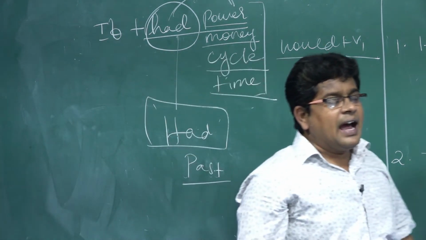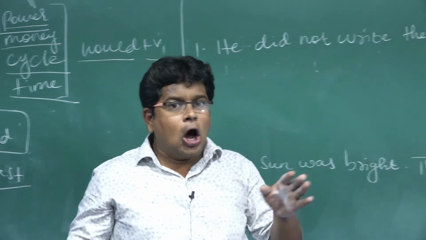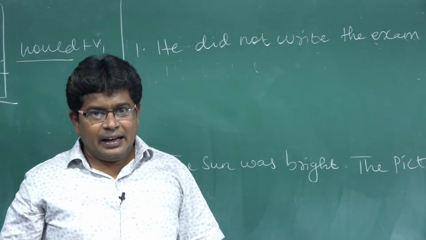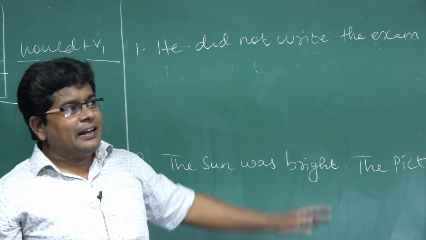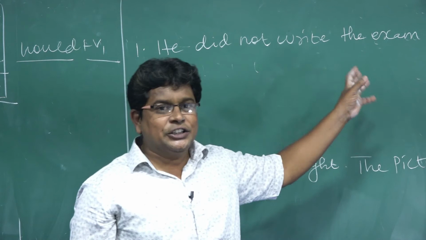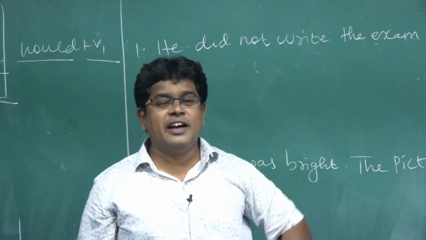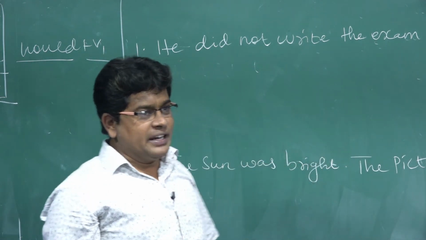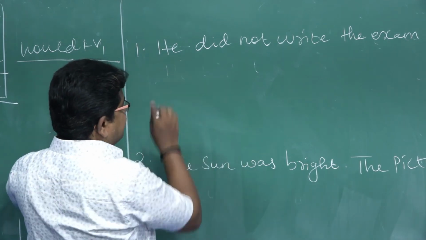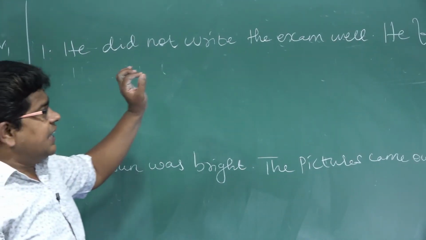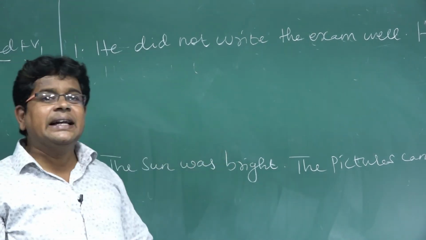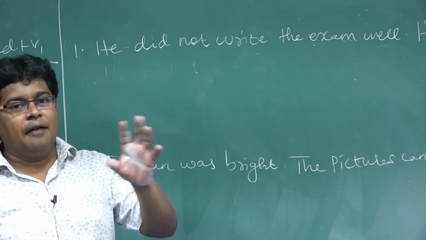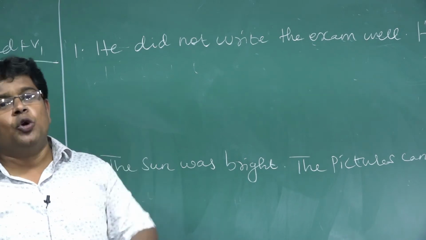Next, I think if you are all listening to that conditional class, the combining of sentences using if clause will be very easy. How? See, what they have given: he did not write the exam well, he failed. This is the sentence. We have to apply some rule.